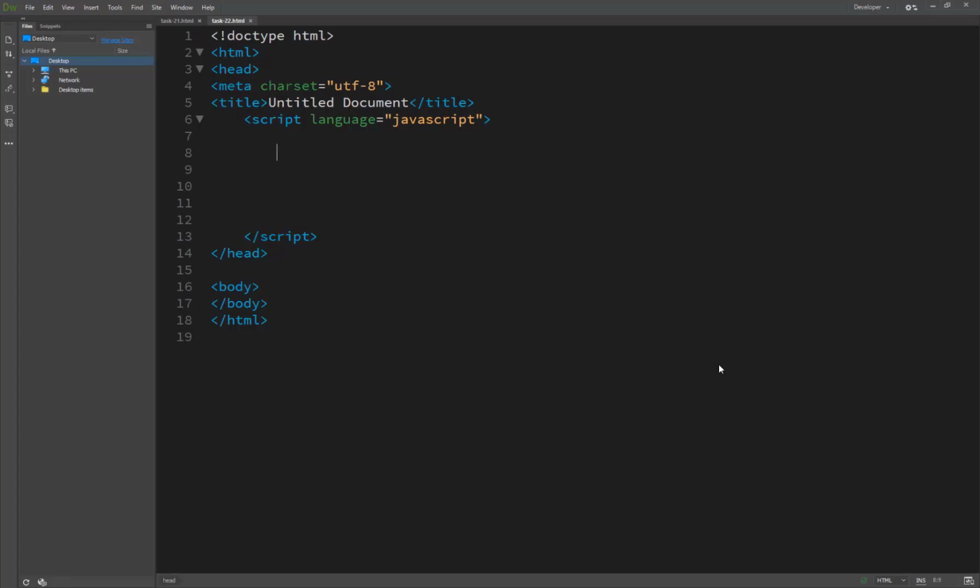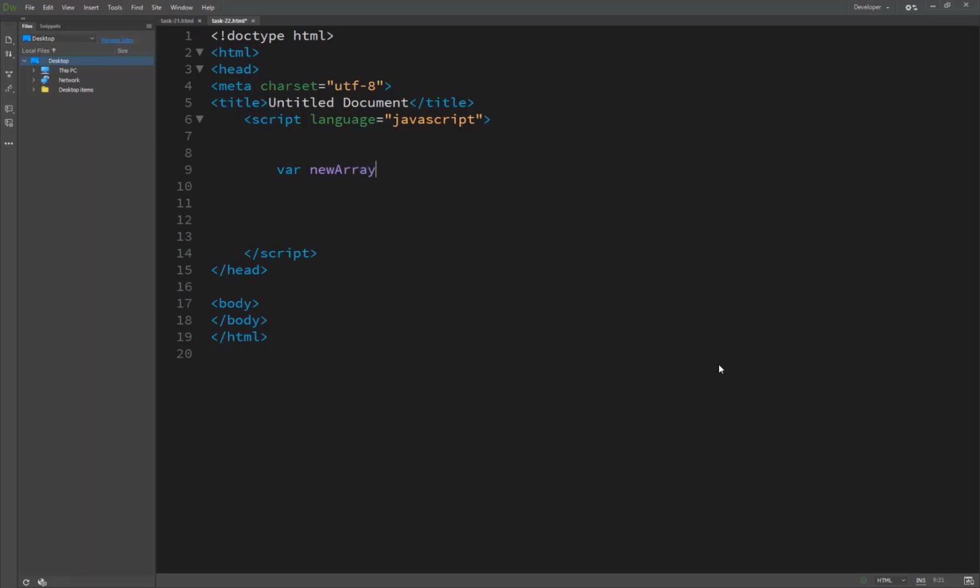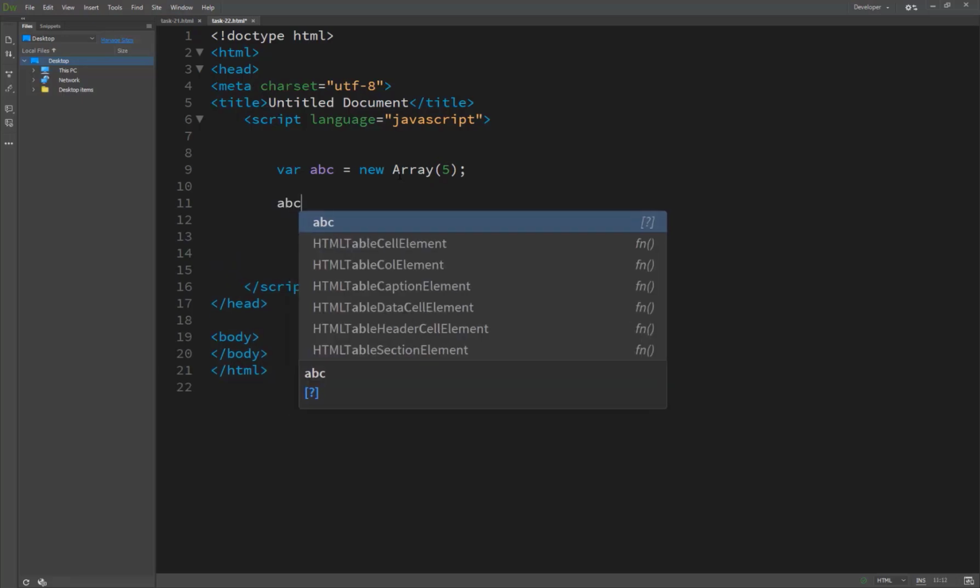Sorting is performed in ascending order, alphabetically or numerically as appropriate. So here we start and we see. First of all, we have created an array. It's a var new array equal to new Array. This is the array name which you want to set. It's a new array, or you could set something else, like ABC, so it doesn't matter. Here we have created 5 indexes and set them in the ABC array.